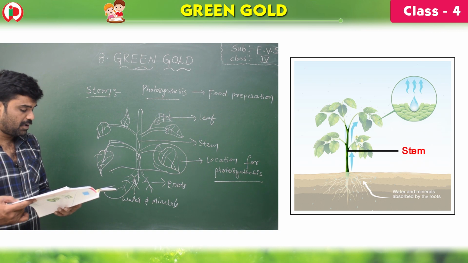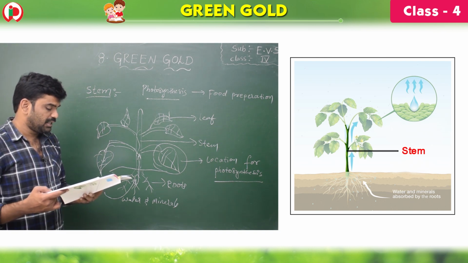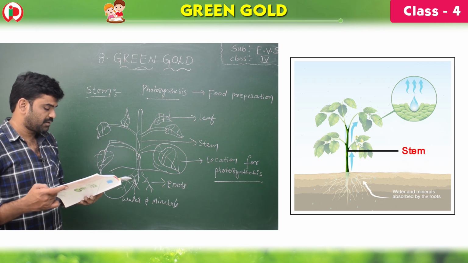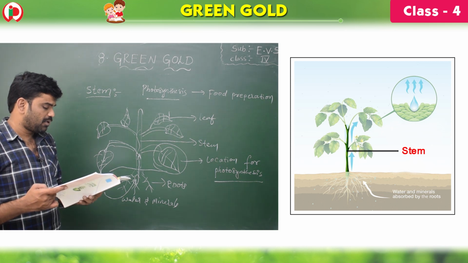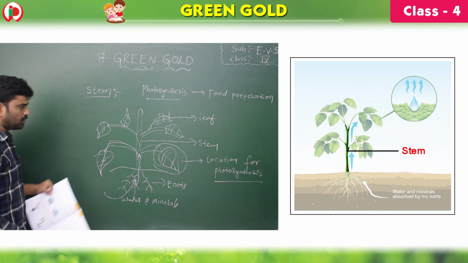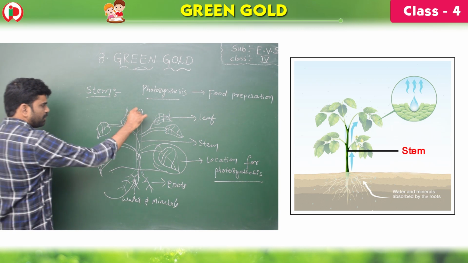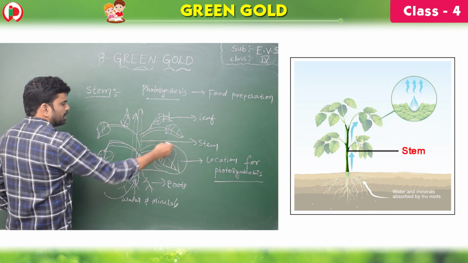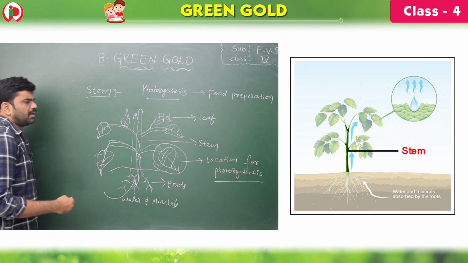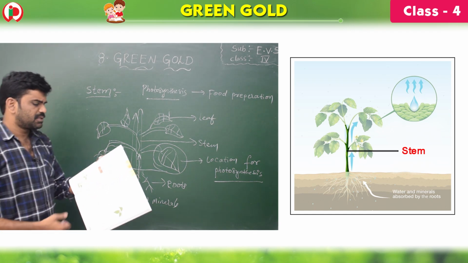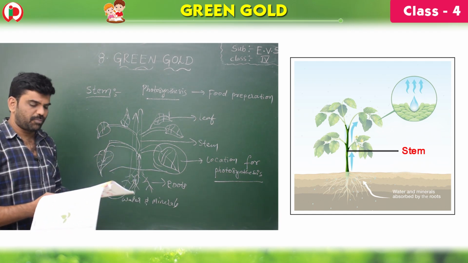Stem grows upwards, allowing leaves at the bottom of the plant to reach sunlight for food production. See, children, stem grows upwards, allowing leaves. So this is upwards, children. The stem grows upwards. It allows the leaves to reach sunlight for food production.